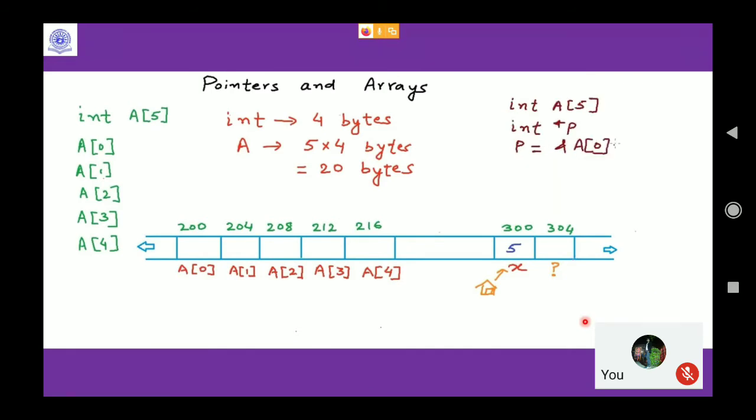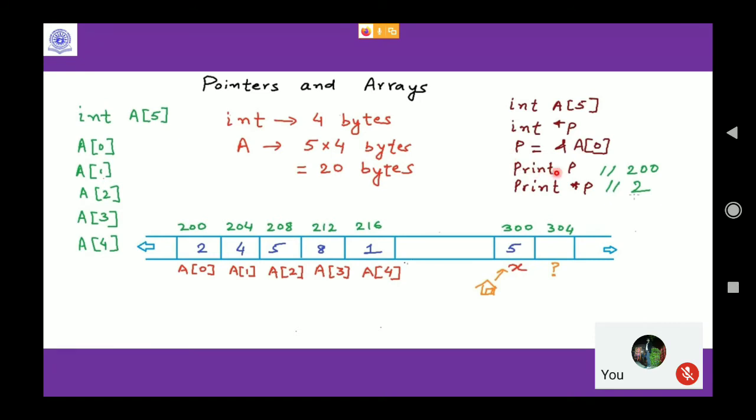Now, let's suppose I have given some values in the array: 2, 4, 5, 8, 1, and I am doing a similar thing. I have created one integer pointer p, and p contains the starting address of the array. What is the starting address of the array? The base address of the array is where the 0th index address is. So the address of a of 0 is initialized to p.